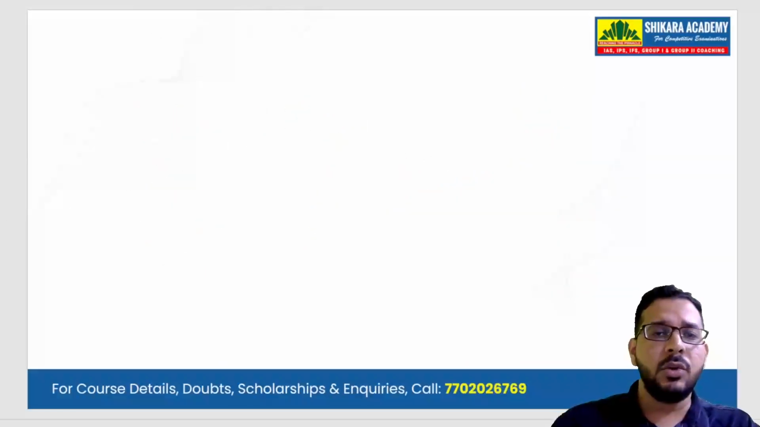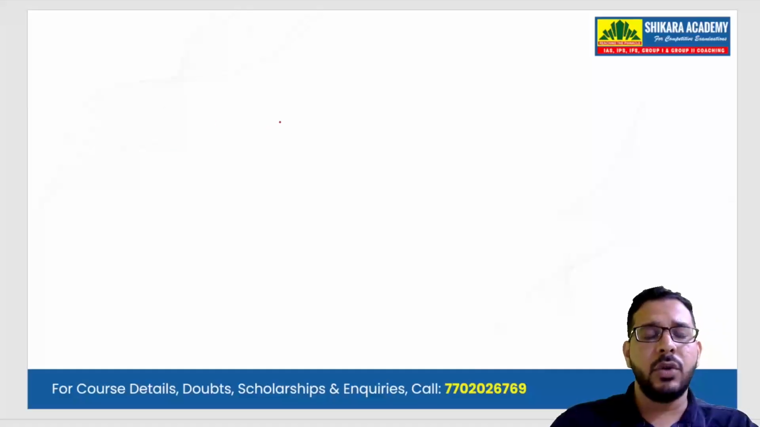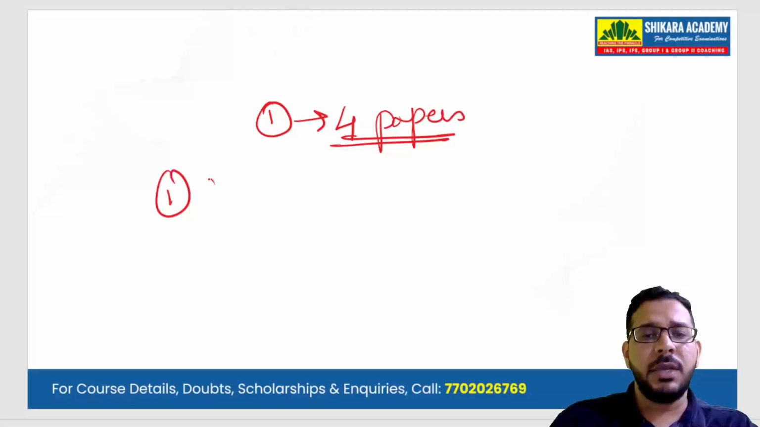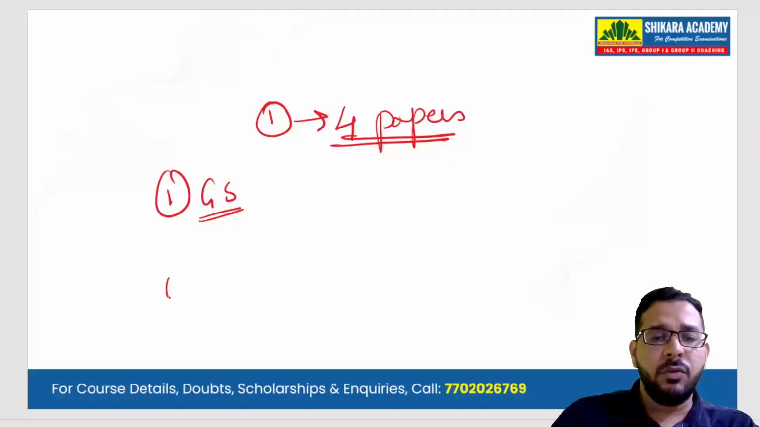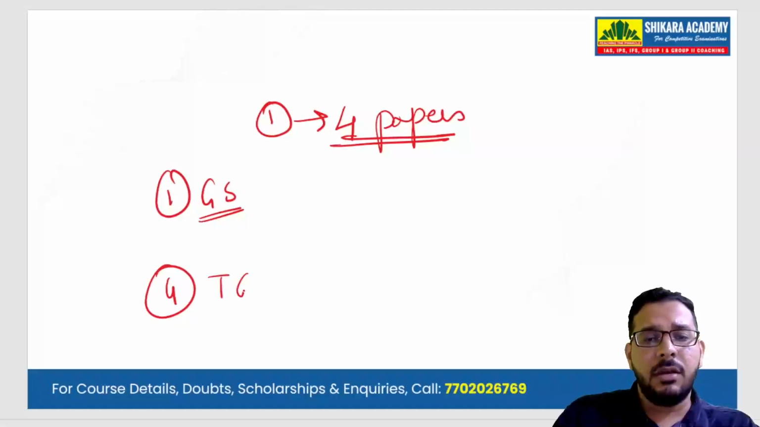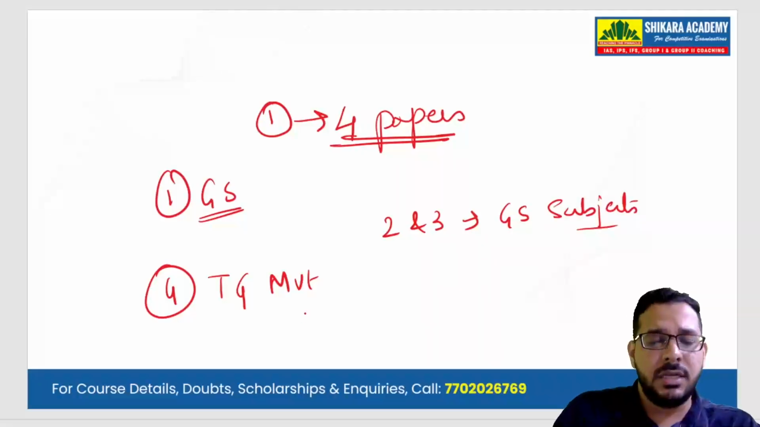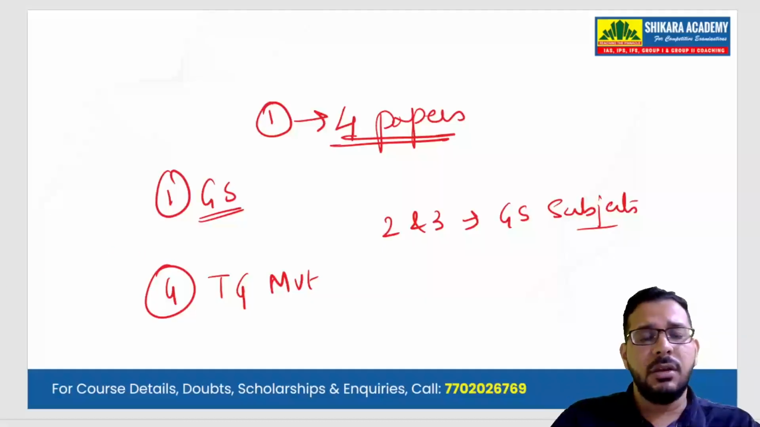Whereas in the Group 2 services, you don't have 2 levels, you only have 1 level where you will write 4 papers of 150 marks each. So the first paper will be GS paper and the fourth paper will be Telangana movement paper. Remaining 2 and 3 will be GS topics, GS subjects like economy, polity, society, etc. So in this way, by clearing these examinations, you can achieve these prestigious posts.